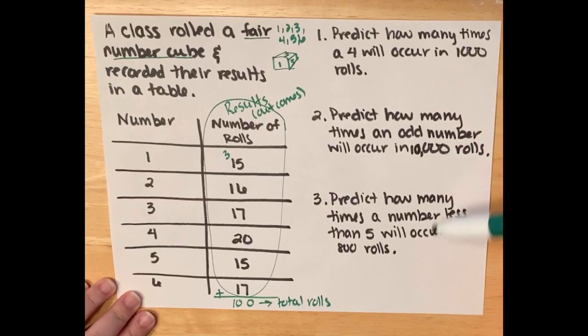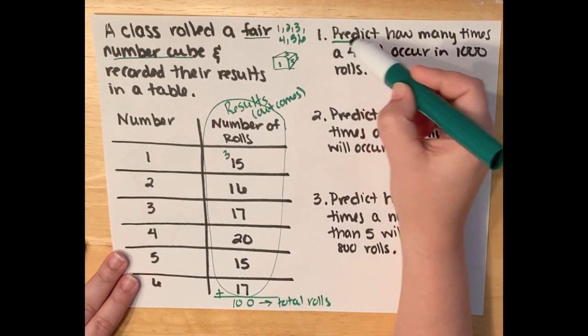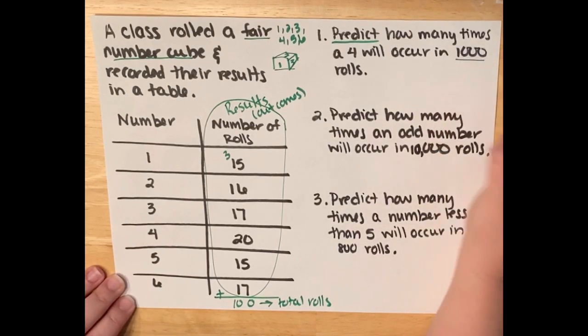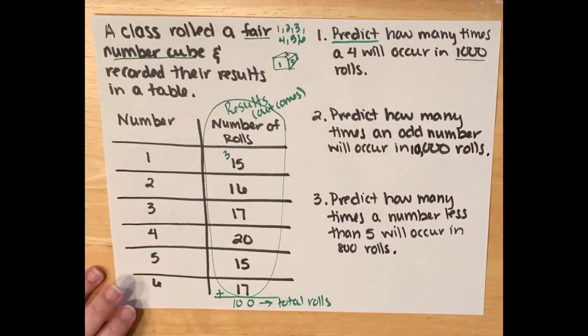Now we're ready to do these problems. You always have to have your total first, along with your outcomes. Predict how many times, so we're going to be predicting, okay? Predict how many times a 4 will occur in 1,000 rolls. Wow, okay, definitely don't want to roll 1,000 rolls, and that's why making predictions can be helpful using proportions.